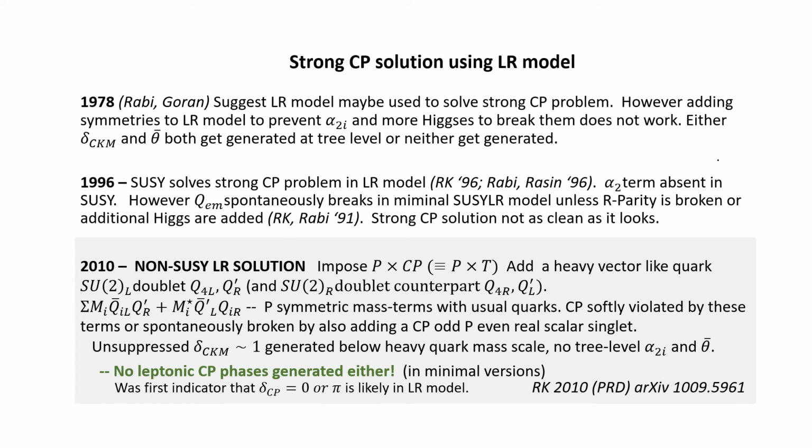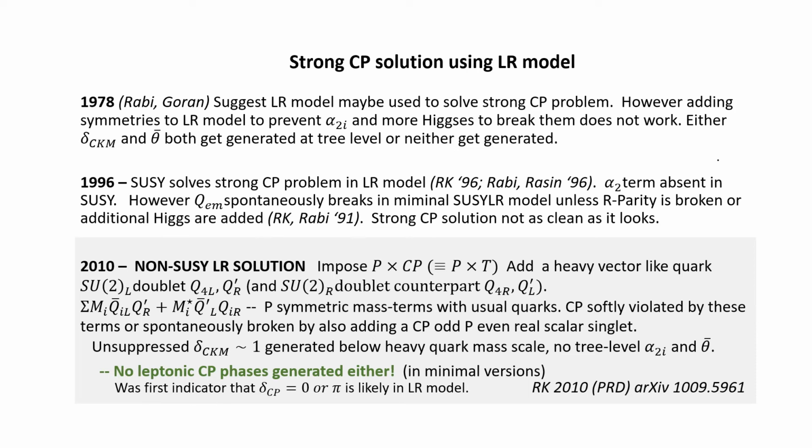That CP violation essentially appears in the Yukawa sector. And since there is parity symmetry, the quark mass matrices will remain Hermitian, even below this mass scale. Now what you notice here is that there are no leptonic CP phases generated, because you are breaking symmetry in the quark sector, not in the leptonic sector.